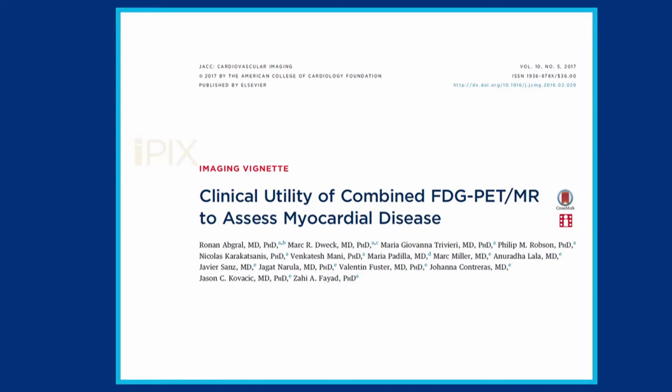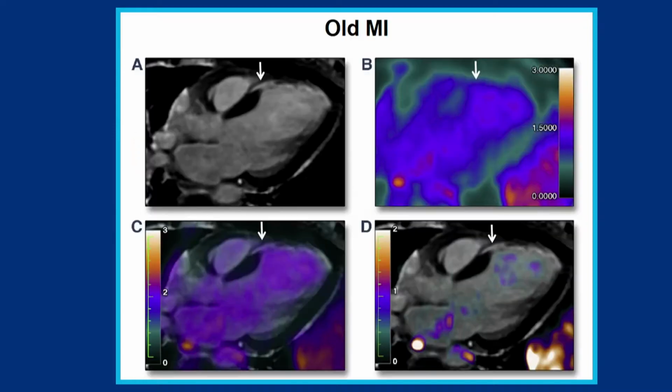So very soon after this machine was installed at Sinai a couple of years ago, we started to systematically refer patients for this imaging and to see what we could come up with. So we've now published a series of papers, 3 clinical papers and another 3 or 4 technical papers on this. And this was one of our first papers where we looked at patients with cardiac sarcoid and other diseases to see how this testing performed.